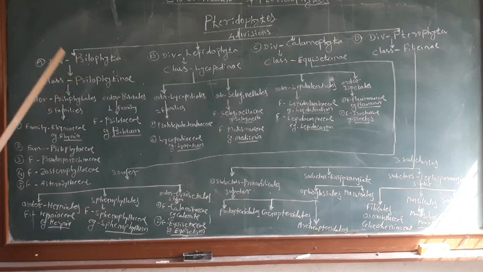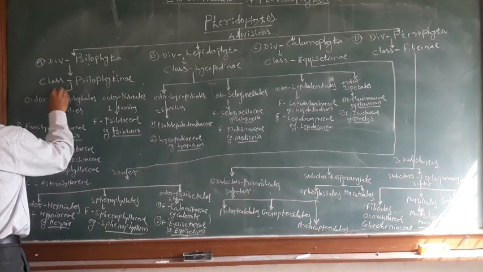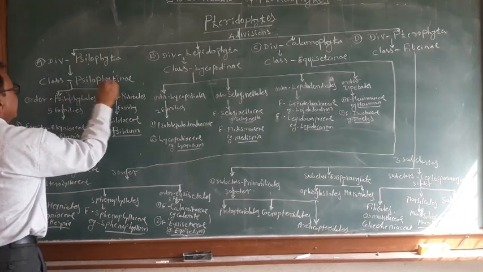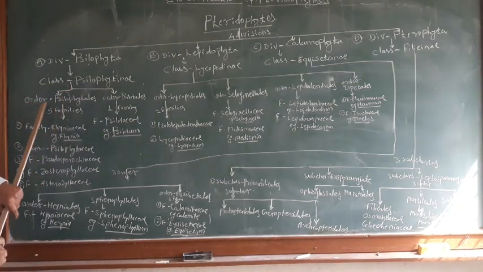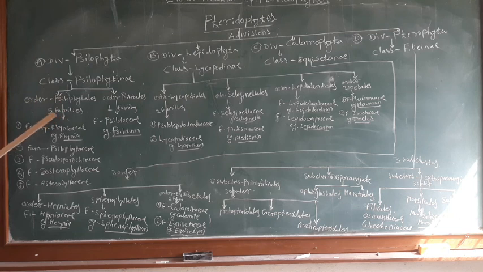Here the division Psilophyta has the class Psilophytopsida, and this class can be divided into two orders: the first order, Psilophytales, and the second order, Psilotales. The order Psilophytales can be divided into five families. The family Rhyniaceae includes the genus Rhynia.